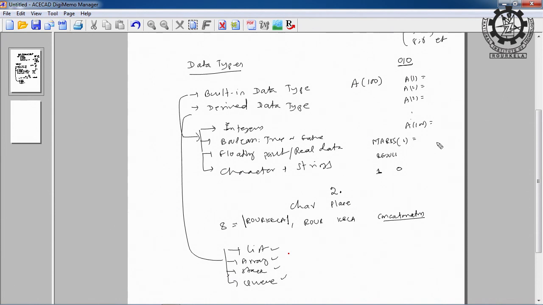So this shows that you have various types of queues. Similarly, we have various types of stacks, various types of arrays, various types of lists. So slowly we will cover all these data structures. Then we will come to the algorithm. So I think data types are over. Then we will go to data structures. Then algorithms. Algorithms are nothing but the basic operations over these data types and data structures. What operation we can perform over this data or data types.